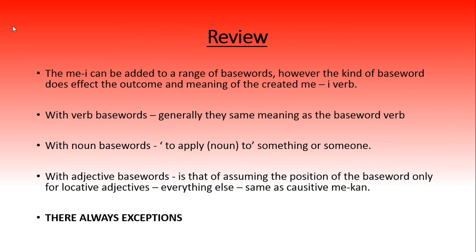So just to review what we've learned in today's video, me can be added to a range of base words, however, the kind of base word does affect the outcome and the meaning. With verb-based words, generally they have the same meaning as base word verbs, but be watching out where the focus is of the result of the action. Okay, that can decide if it's me-i or me-kan. With noun-based words, okay, the meaning is usually to apply the noun to something or someone. With adjective-based words, the meaning is that of assuming the position of the base word, but again, this is only for locative adjectives. Everything else, same as me-kan. And as I said at the start, there are always exceptions, and you'll learn those as you go.